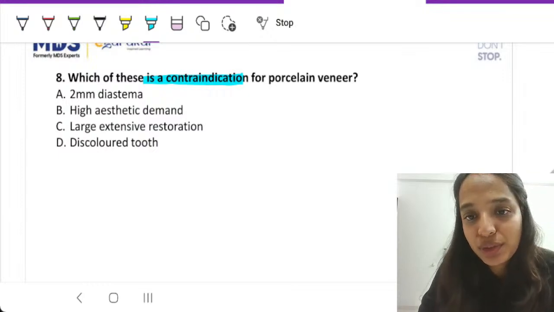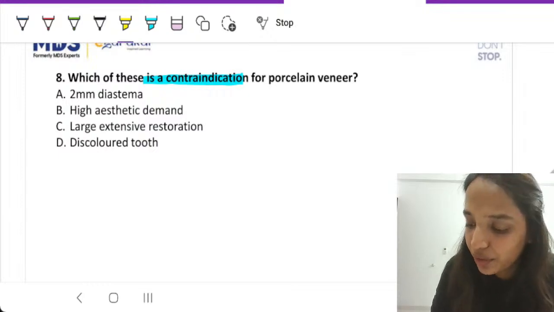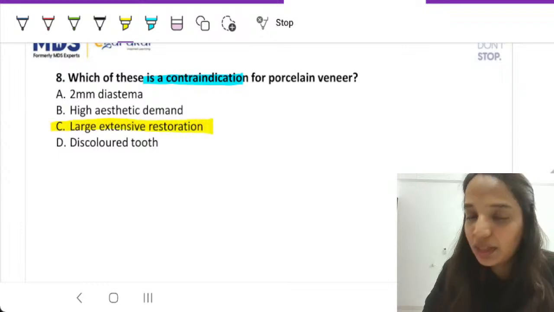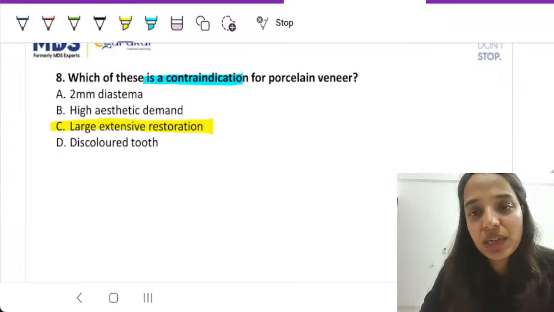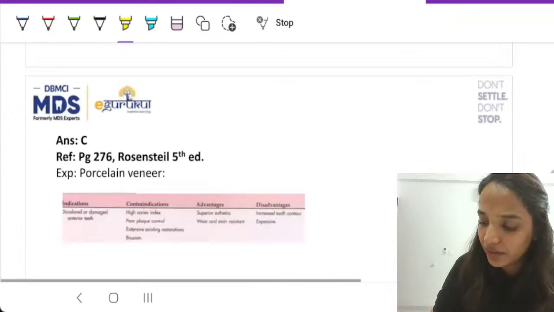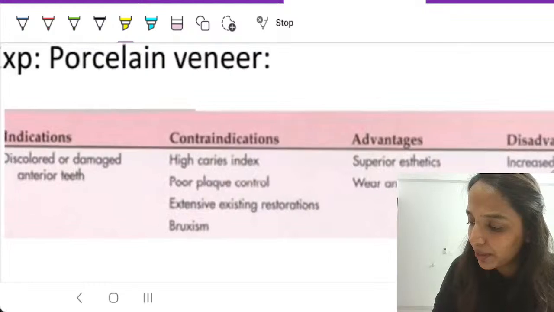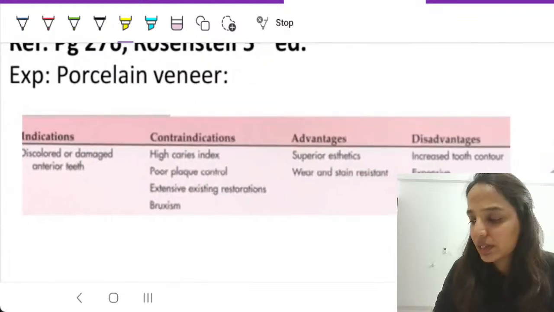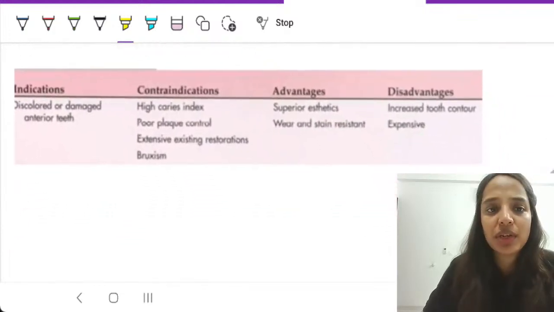Large extensive restoration. Exactly. All of you are correct. Option number C, large extensive restoration, is a contraindication for porcelain veneers. Now, let us have a look at a very important table, and you all can take a small screenshot of it also if you wish to.